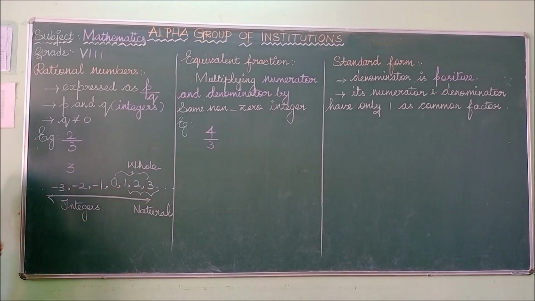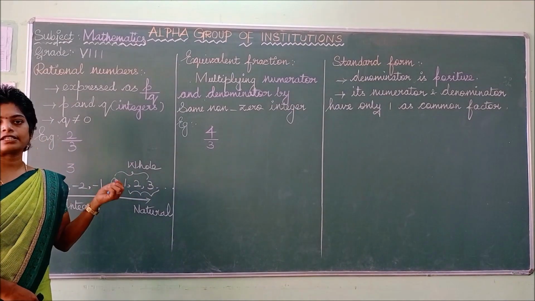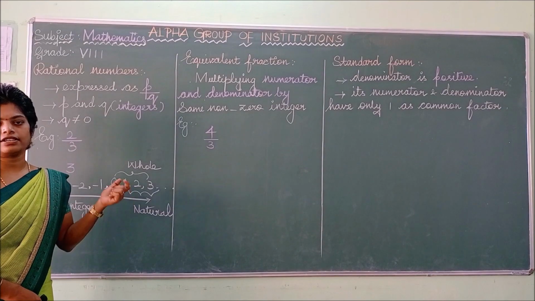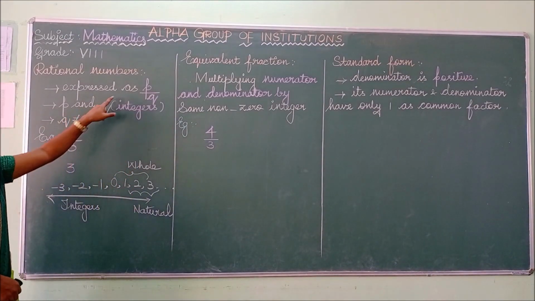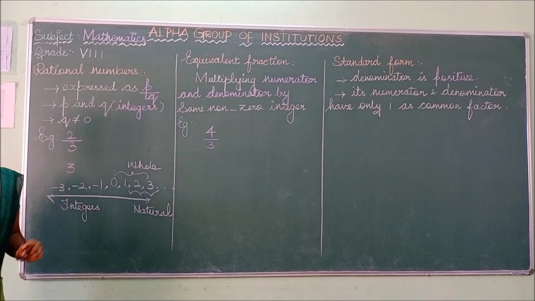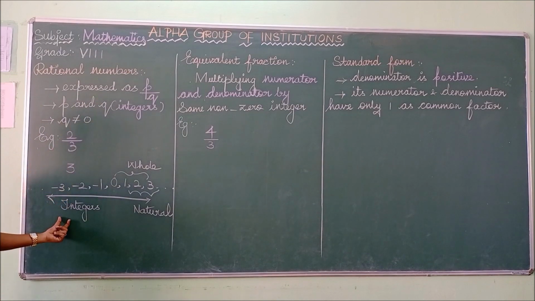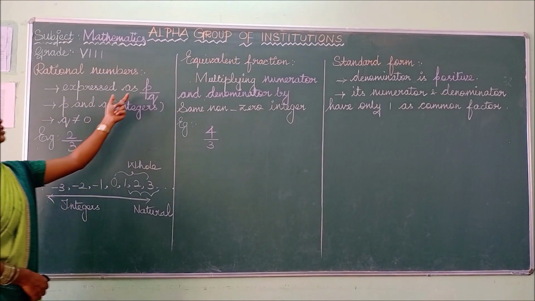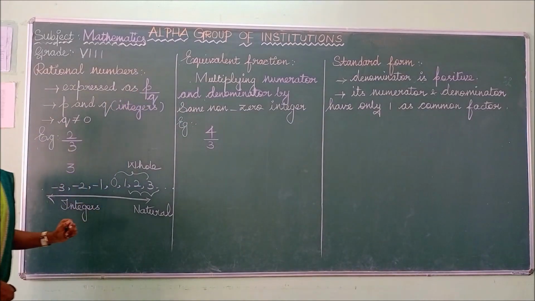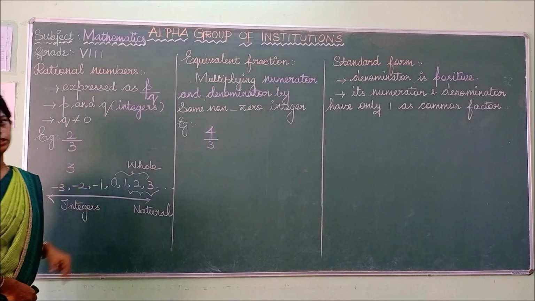So what do you mean by a rational number? A rational number is a number that can be expressed as a fraction, in the form of p by q, where p and q are integers. So you can take any number from the integers and write that in p by q format. Then what is the condition given here? q doesn't equal 0.